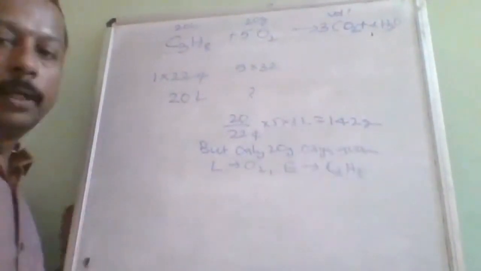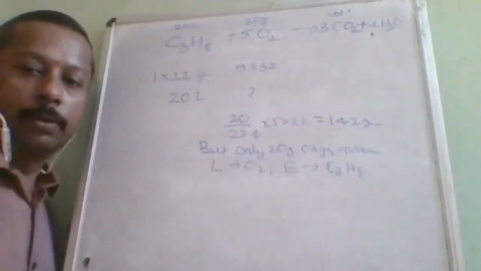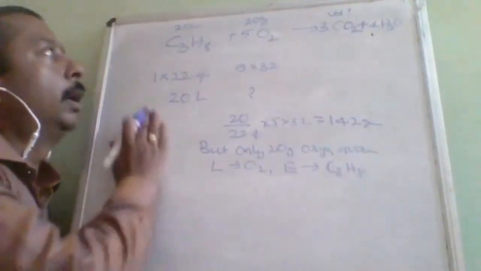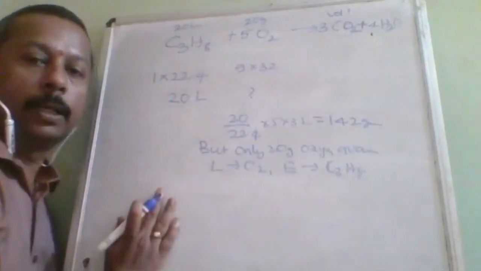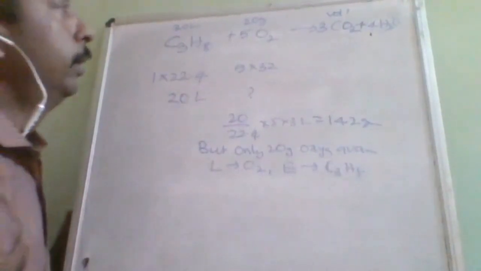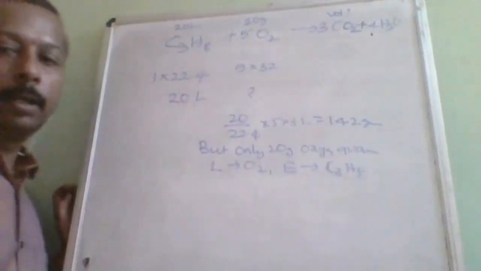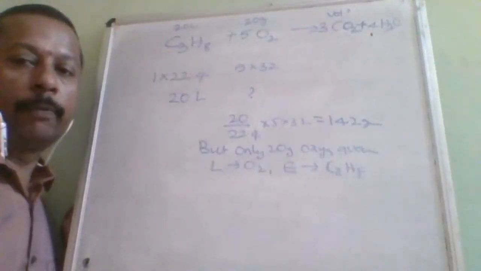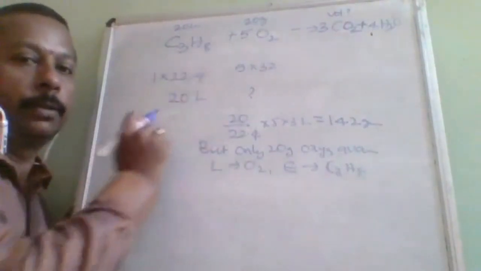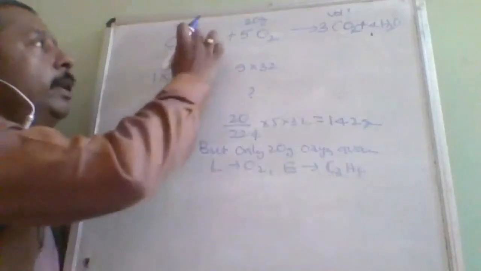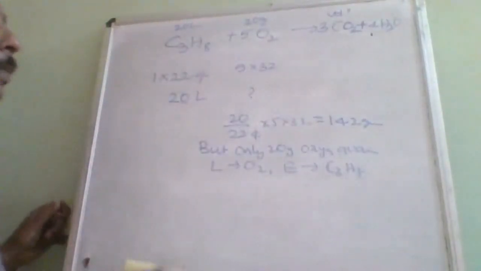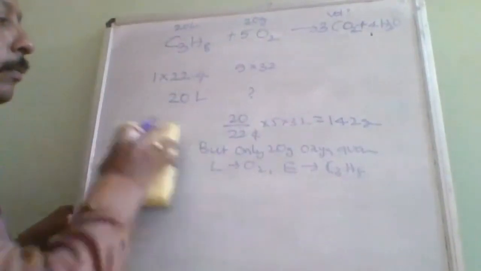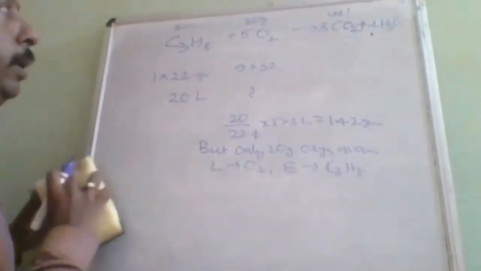Now we should not worry about propane because it is already extra. Now calculation requires whose value? Oxygen value. The first part is to identify the limiting reagent when different units are given. Here it is given in liter and here it is given in mass. That's why special attention is required. Now we should worry about the limiting reagent only.